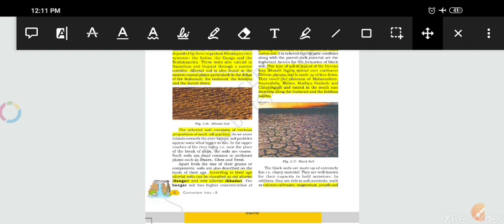If only one particular size, say 20 micron sand particles, is present, it will not be a good proportion. Every soil should contain each and every size of particles, then it will be considered a good soil.